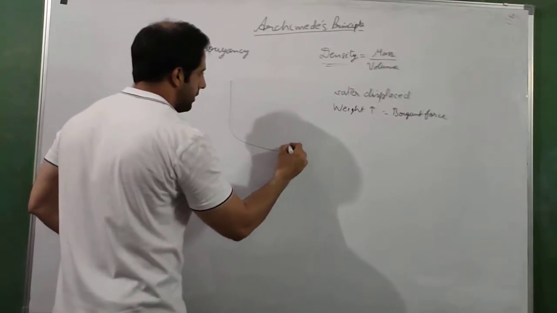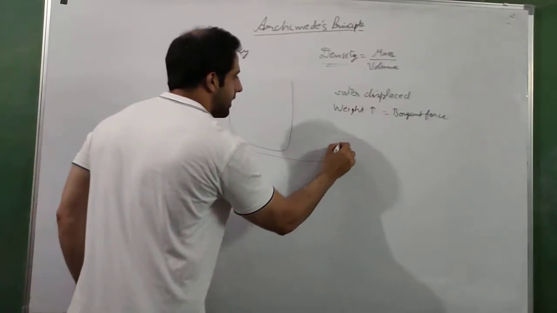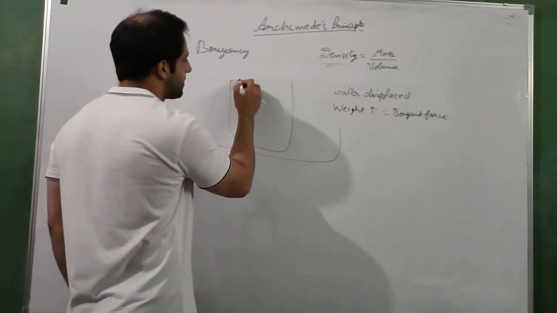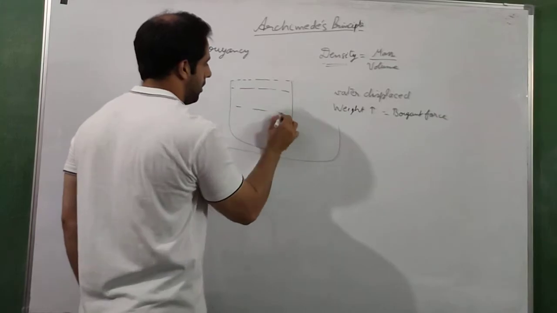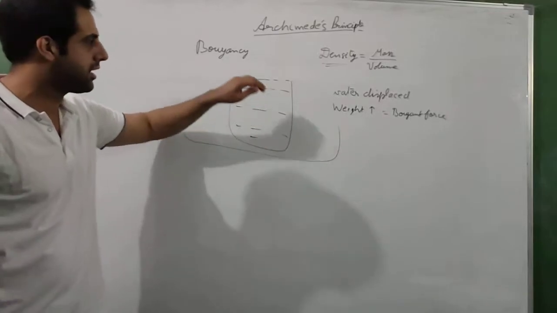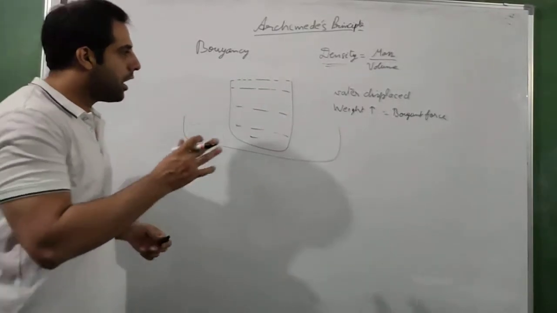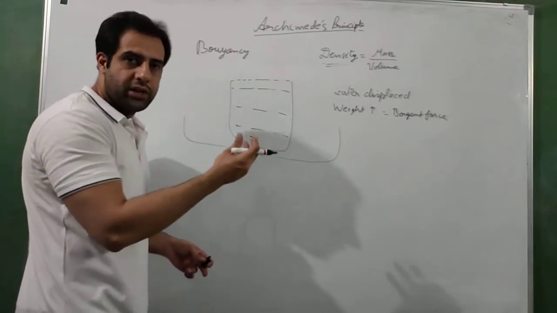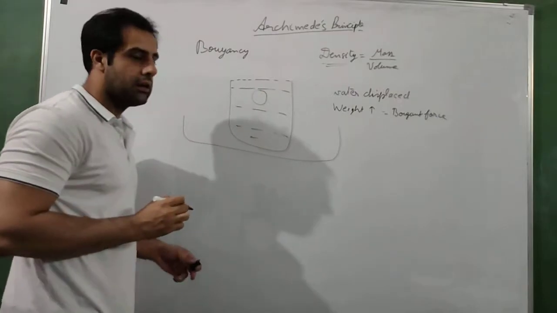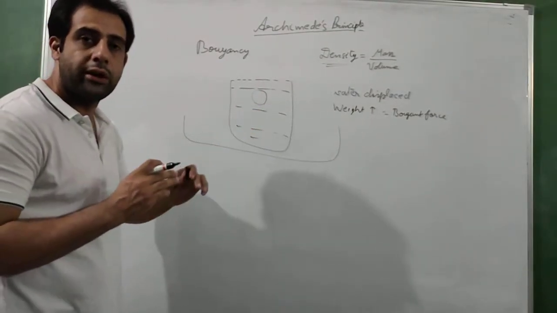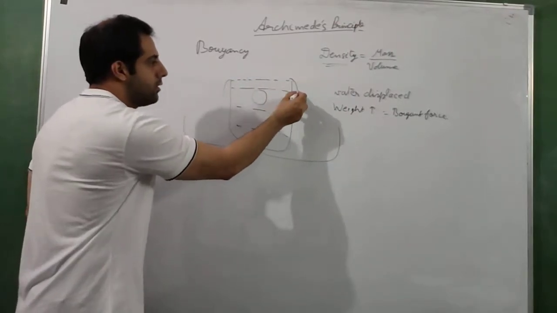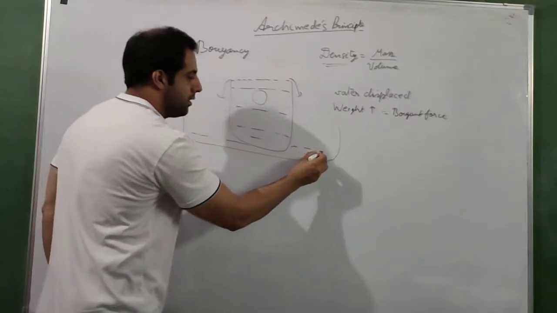Let me make this diagram again in a slightly different way. Let us take a bucket and we put it inside a tub. The tub is empty, and the bucket is completely filled with water to the top. Anything you put inside, even the smallest object, the water is going to spill over. So now if we put any object, suppose a tennis ball, inside the bucket, it is going to occupy some space, it is going to displace some water. As soon as the ball enters, the water will start spilling over and it will get accumulated in the tub.